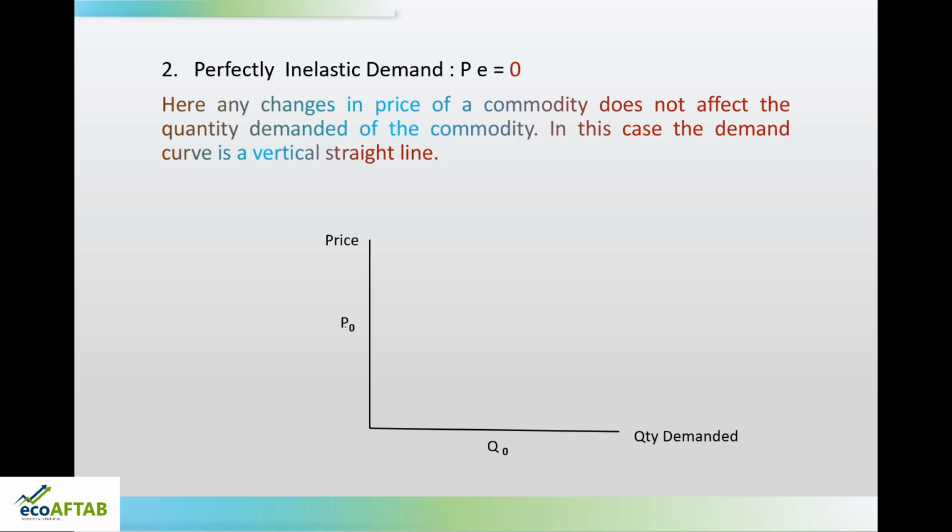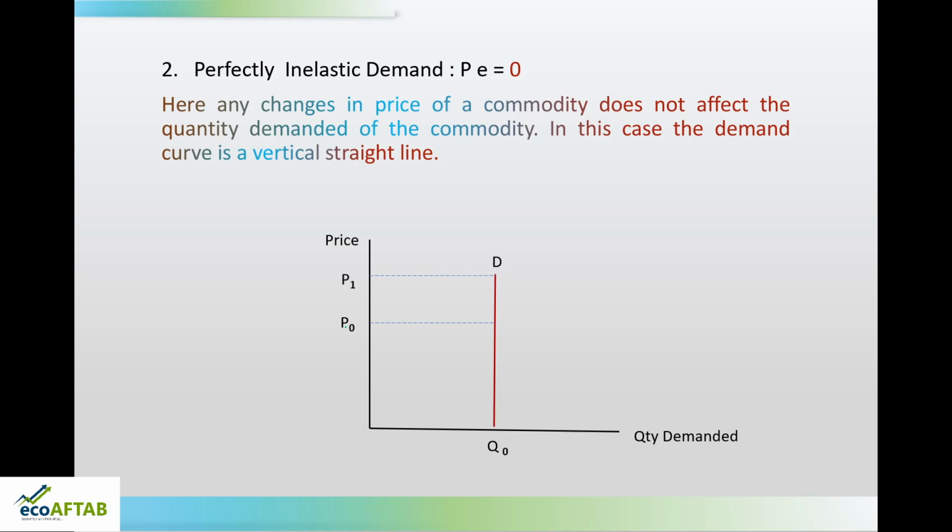So, in this case, his demand curve, you can see, is a red line, the locus of the points P naught and Q naught. If the price increases, what will happen? This is the demand curve. If the price increases from P naught to P1, according to law of demand, the consumer should reduce the quantity. But here, the consumer is buying the same amount of quantity, that is Q naught.